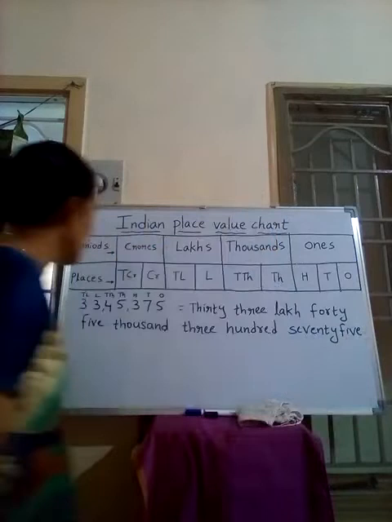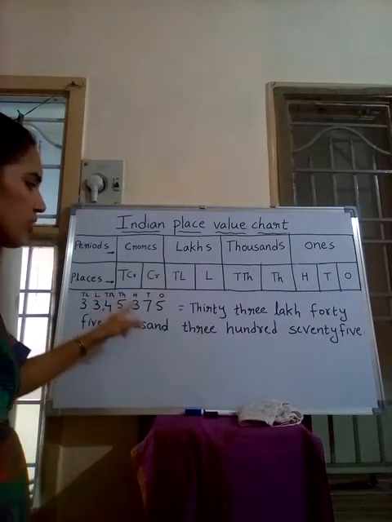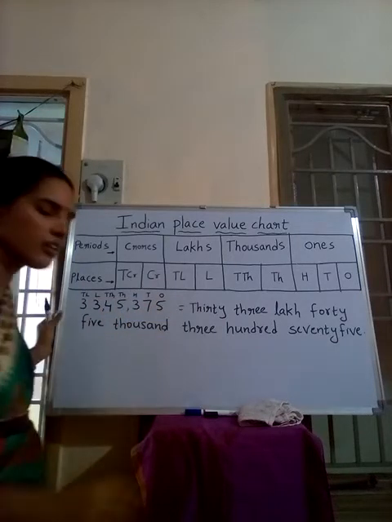Okay, this is clear. 33 under lakhs, 45 under thousands, 375. Now we will see another example.